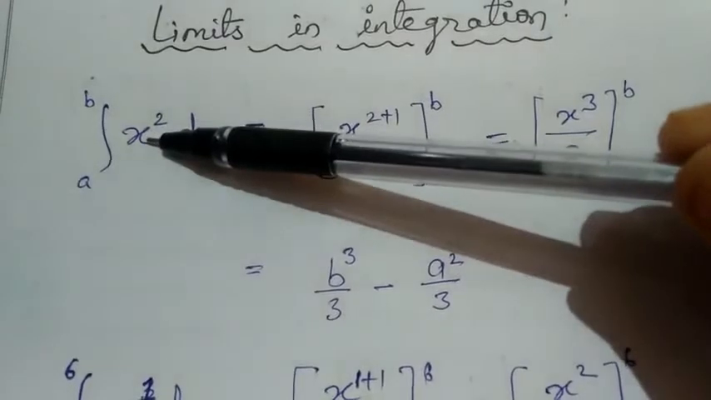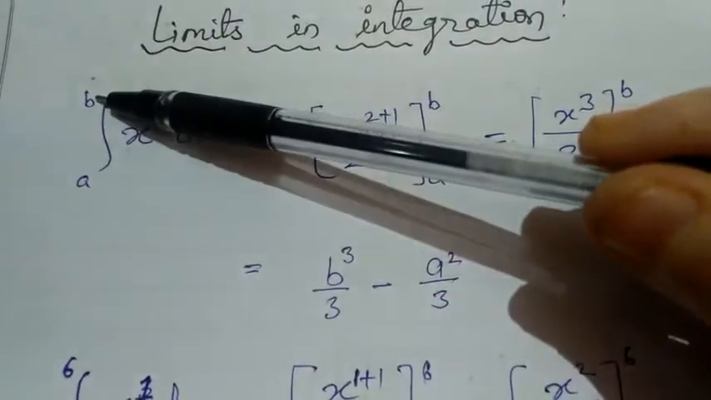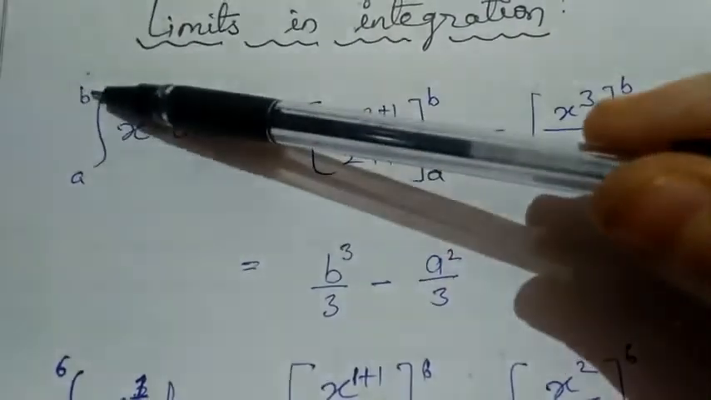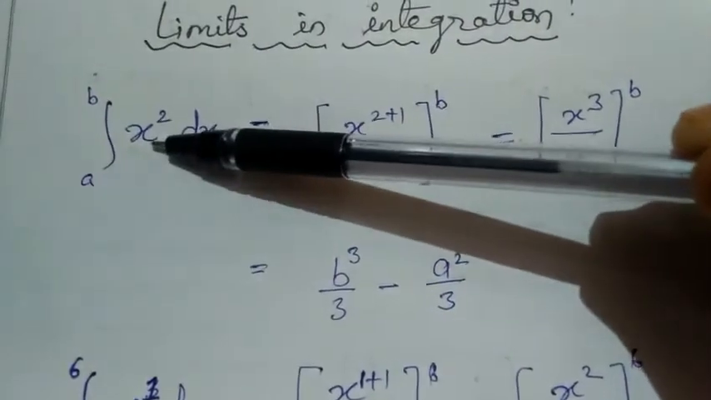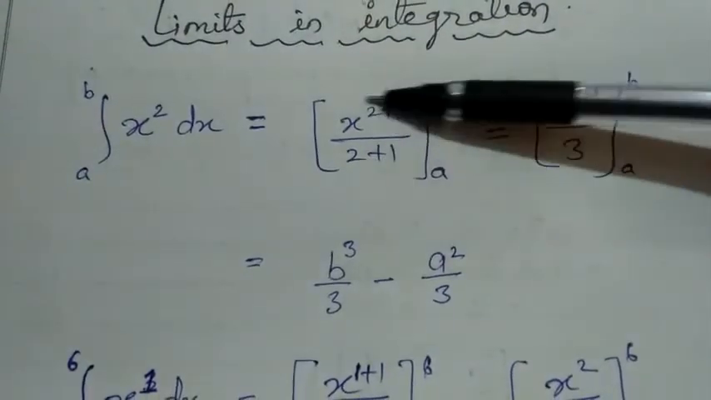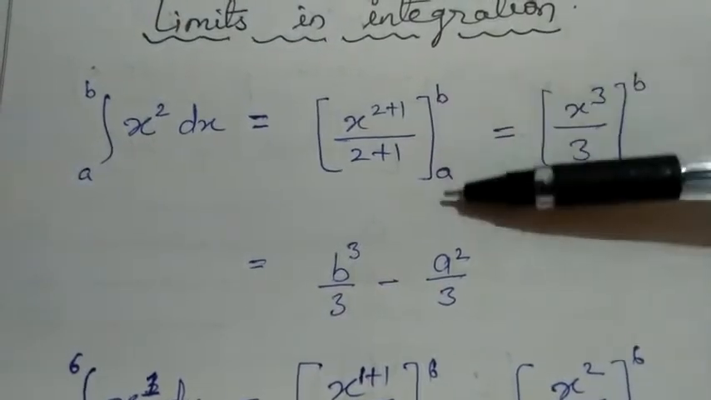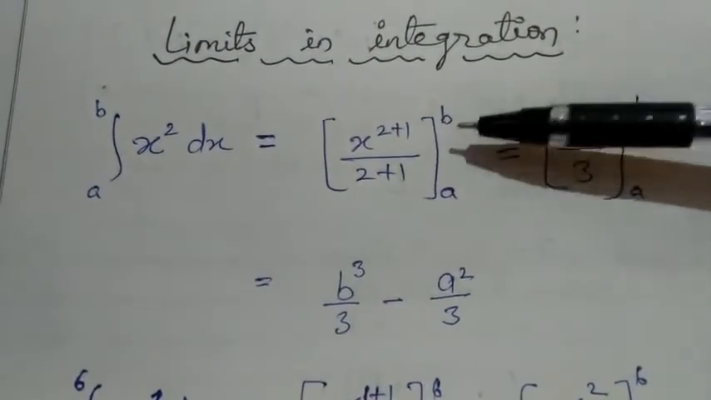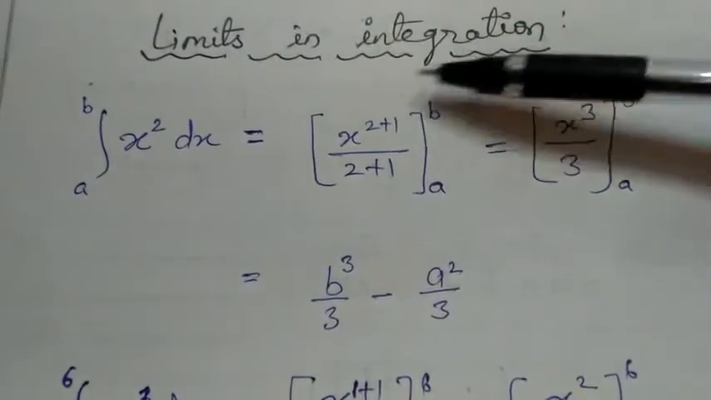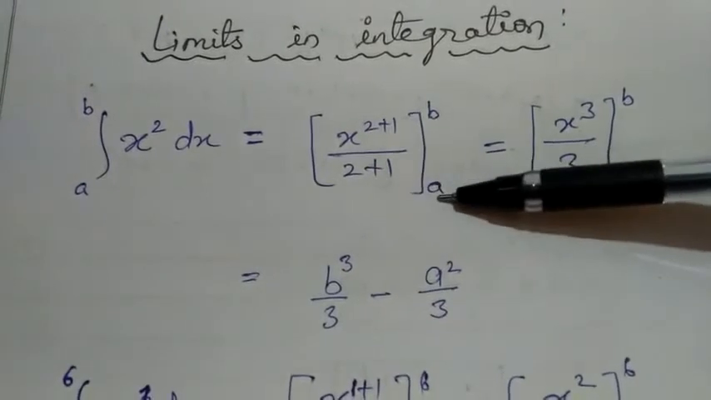That means from where to where we have to integrate x square? From a to b. Between these two values only we have to integrate x square. So here also we use the same formula, but with a bracket we will write a and b like this. After that, listen very carefully. When we have to solve the limits in integration, the formula of integration is the same. Only one thing is extra here.